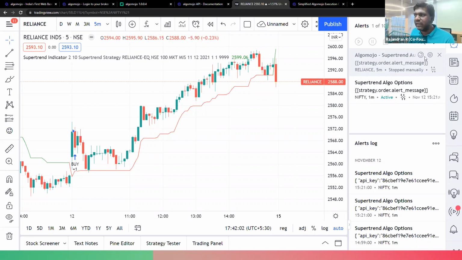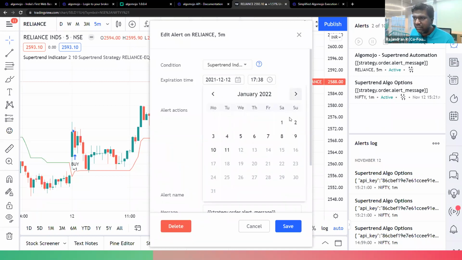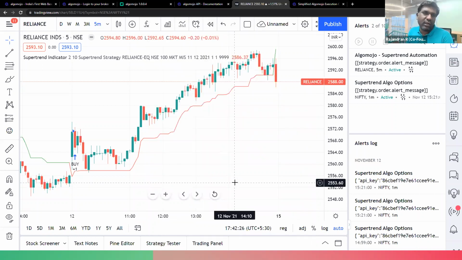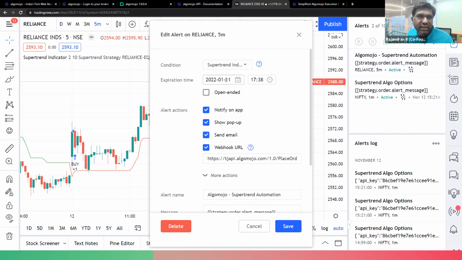So this is a one-time activity, but there is one more thing to consider over here. If you have a Pro plan or Pro Plus plan, there is a validity for the alert. The alert will be valid only for 2 months. Up to 2 months, you can configure the alert at maximum. So right now, if I configure, I can run this automation till 11th of September. After that, I have to create one more alert, or I can go and extend the expiry time of the alert. All right. So this expiry time, one has to keep in mind.